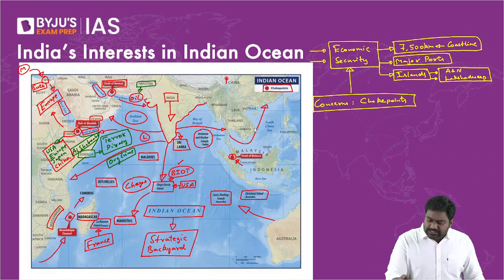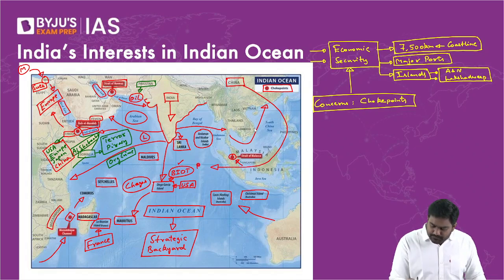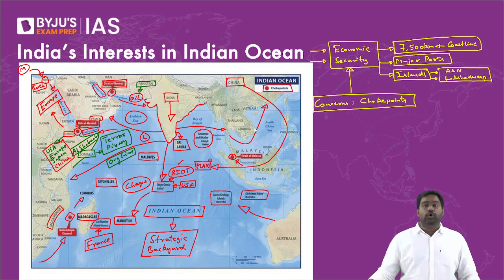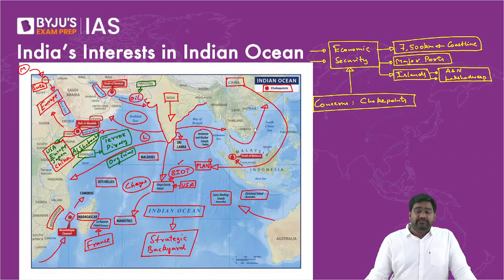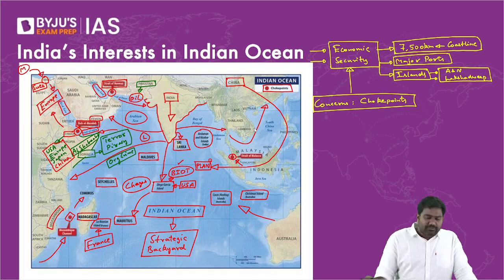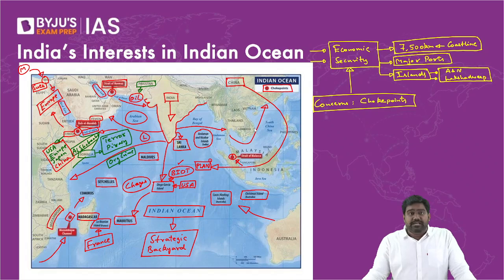But the biggest concern for us is the rising presence and influence of China. The Chinese Navy has expanded its presence and influence all across the Indian Ocean. Chinese naval ships and submarines, and even Chinese spy vessels, constantly visit the Indian Ocean and dock at key ports. They pose a common threat to India, the US, and all the other countries in the region. China has also stepped up its diplomatic influence. It has executed key strategic projects, as we studied under the Belt and Road Initiative and String of Pearls theory. From East Africa to West Asia to South Asia to Southeast Asia, China controls many key facilities and projects, and as a result, it has become a major power in the Indian Ocean.